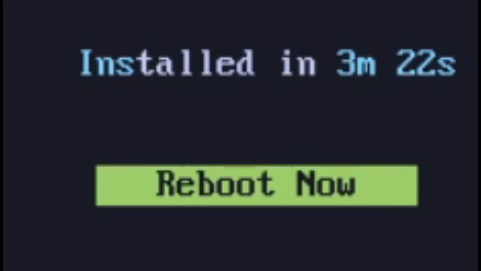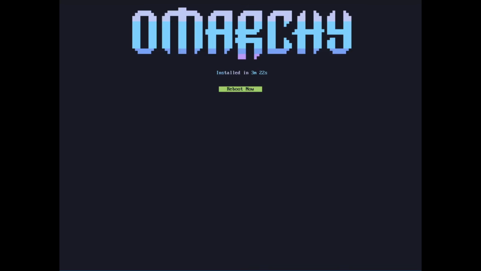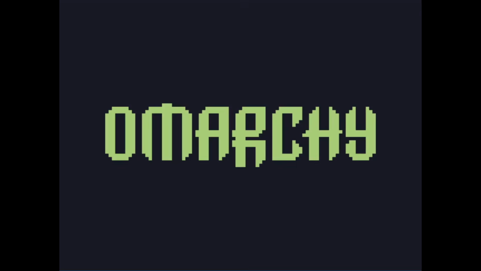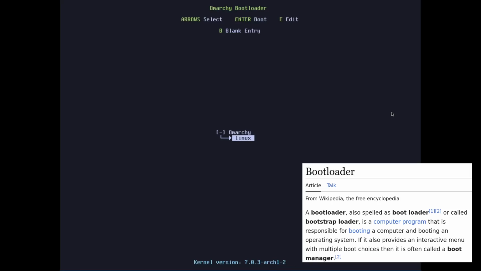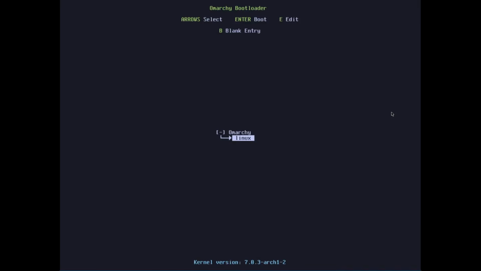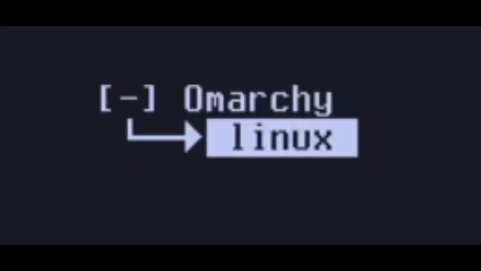Alright, so it took 3 minutes and 22 seconds to install, and we currently have this menu just asking us to reboot. Let's go ahead and click enter. Omarchy. Oh, okay, that's very interesting actually. So it seems Omarchy has its own bootloader. That is very surprising. I was not expecting that they would go to all this much effort just to make an operating system, but hey, it does look pretty nice. Let's just go ahead and click Linux and press enter.